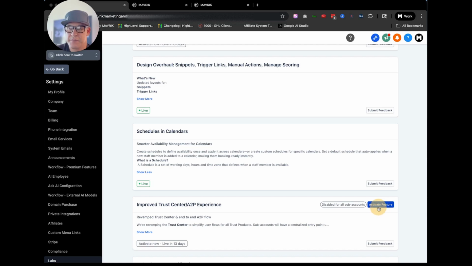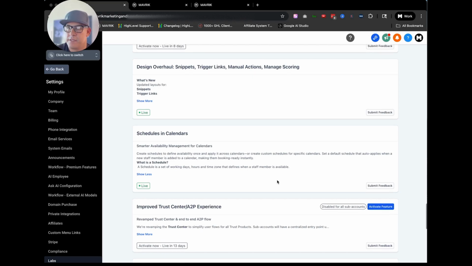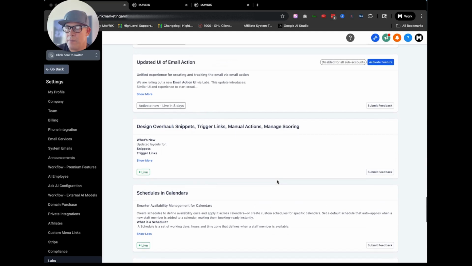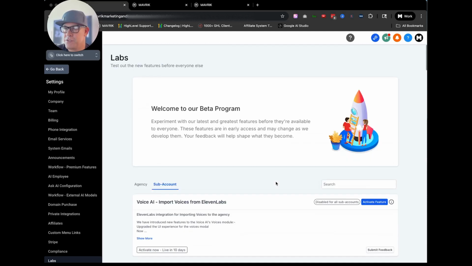Before, you'd have to activate, and you'll see this one below it, improve trust center experience. You activate a feature, and right now you can also disable it. Right now it's disabled for all sub accounts, but I could activate that, choose the sub account which we're in, and then keep moving forward. That's what was done a while back, figuring this out, making sure that it's going to work now seamlessly like butter. So when the calendars are matching, the bot uses the correct calendar, no problem. Zero breaks, zero issues.